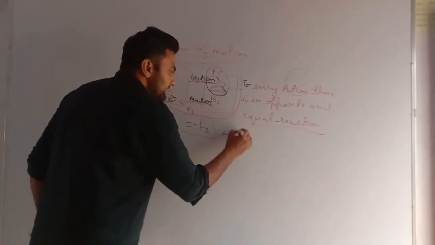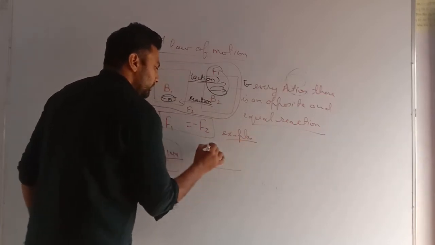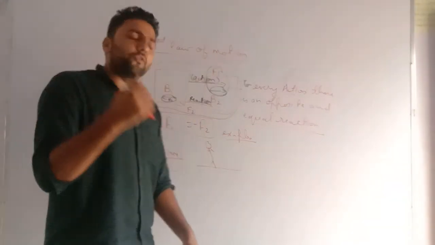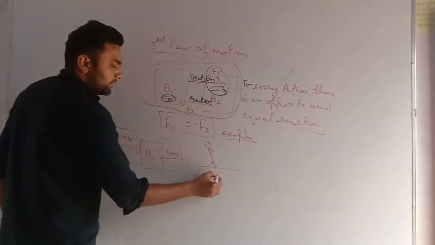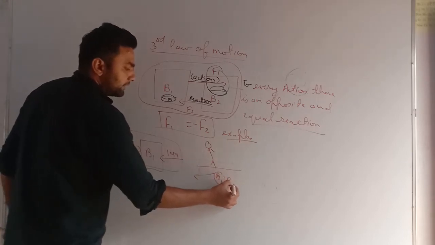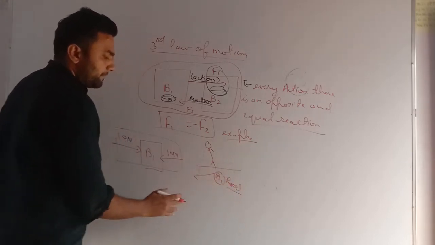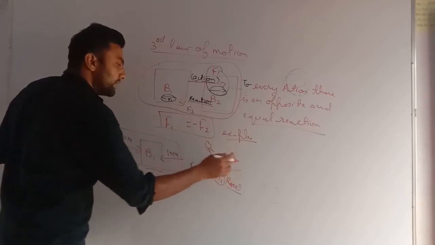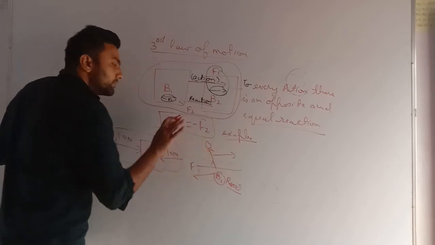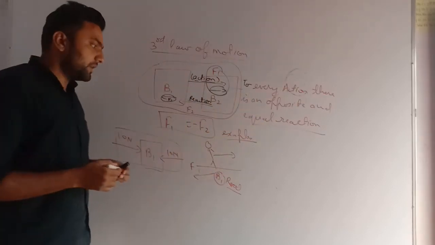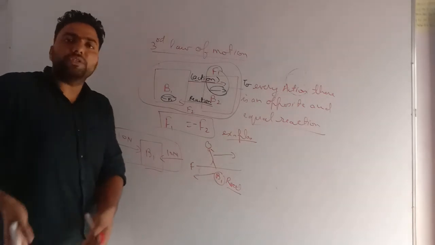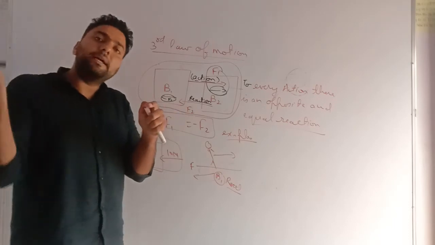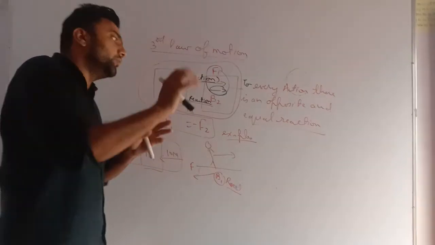Let's see examples of this. Very important. While you are walking, you apply a force backward from your legs. You apply a force on the body, that is the road. Okay, you apply force in this direction. Now this road applies a force as a reaction on your body and you start moving in this direction. Now the question arises, sir, why is the road not moving? Your force is not that powerful that it can move the road. But the force applied again, that is the reaction by the road, is enough to move you.